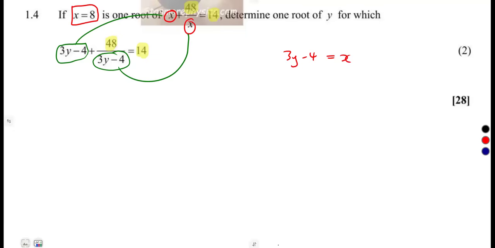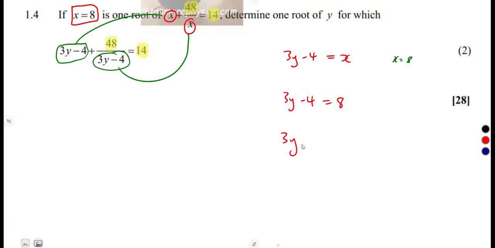So when you are given that x is one of the roots, it's a solution. It's just like the substitution method. When you find the value of x, you substitute that x to find the value of y. That is what is happening here, because we know that x is 8. So let's put 8. 3y minus 4 is equal to 8.